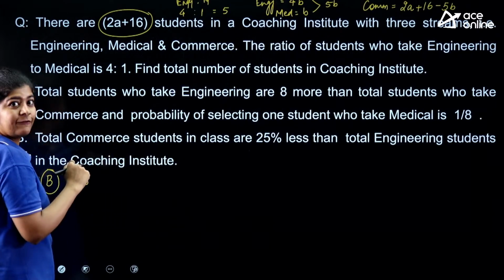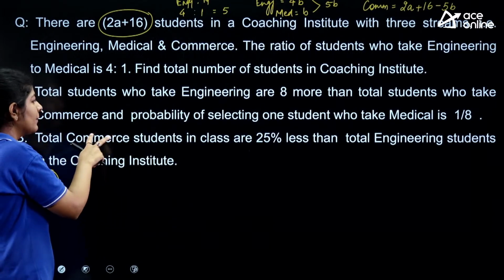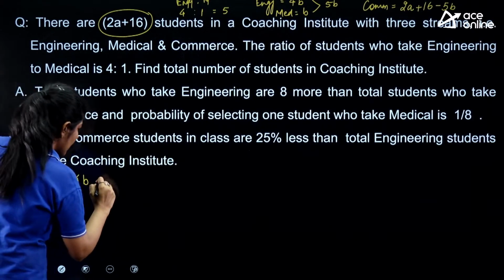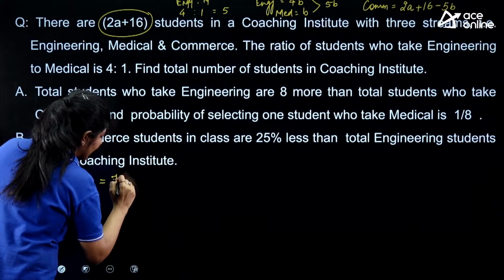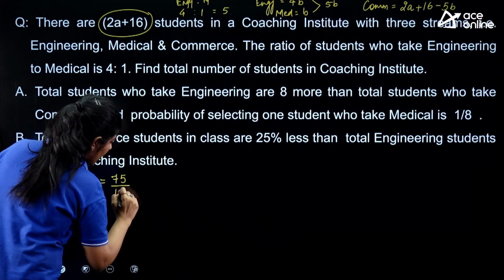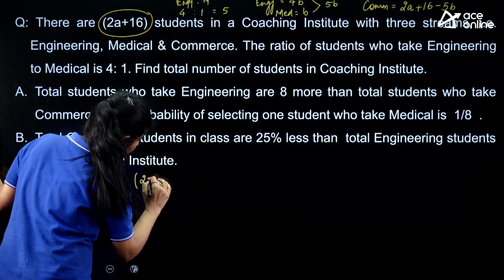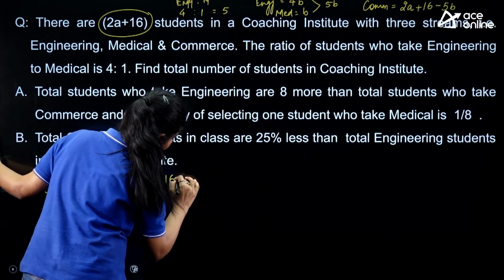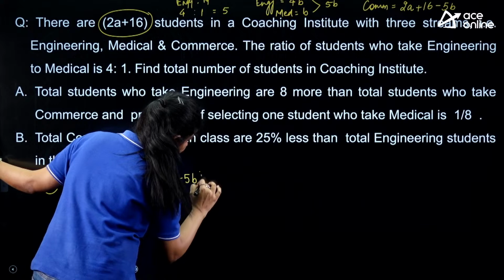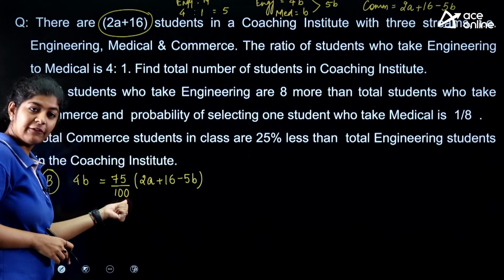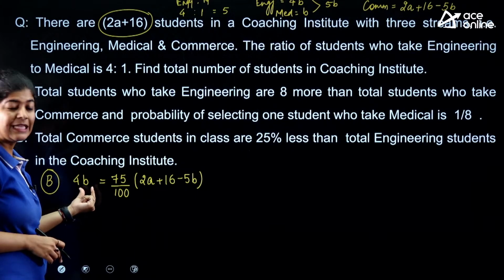And they're 25% less. That means the commerce students are nothing but 75%. So we can say that 75% of the total that we are having is 2A plus 16 minus 5B. These are the commerce students, which is nothing but 75% of the total engineering students.